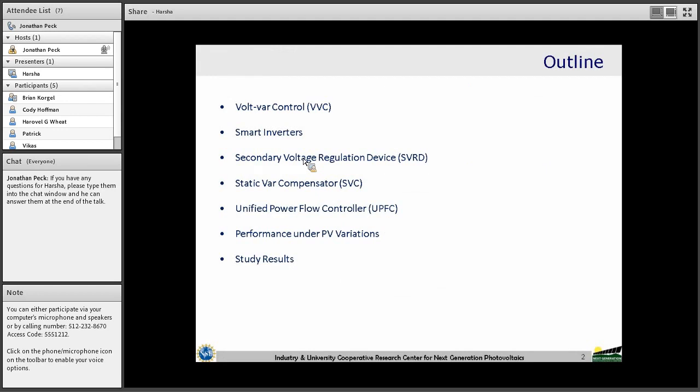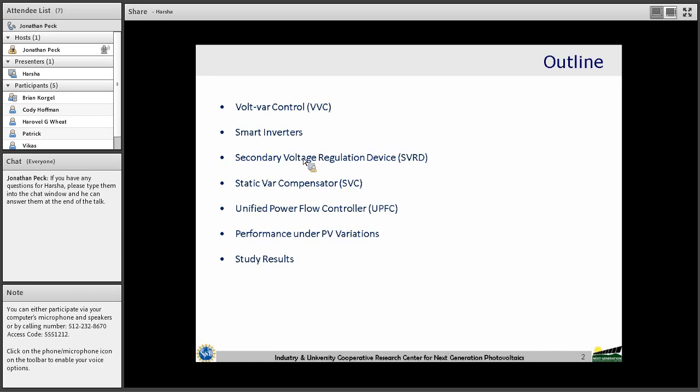This is the outline of this presentation. First, I'll introduce the volt-var control problem in distribution systems. Then I'll briefly present the details of the functionality of various traditional voltage control equipment. And then I'll discuss the details of the functionality of various advanced voltage controls such as smart inverters, secondary voltage regulation device, static var compensator, and unified power flow controller.